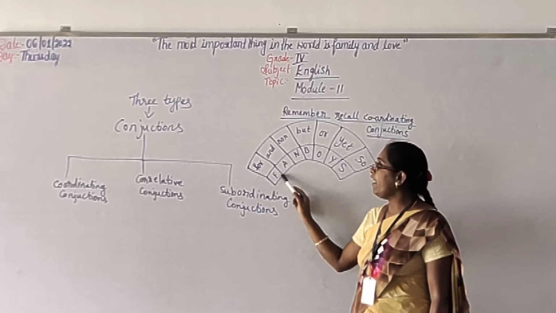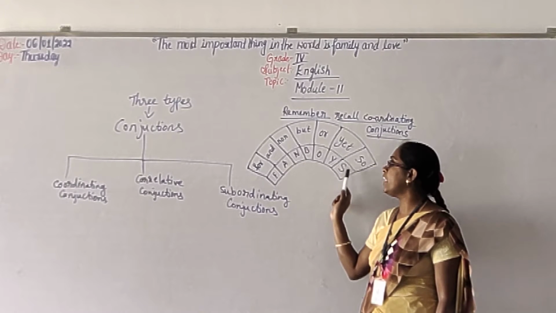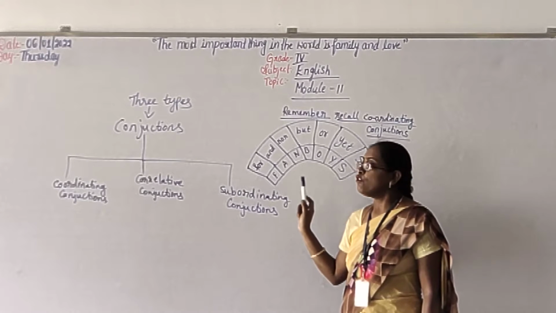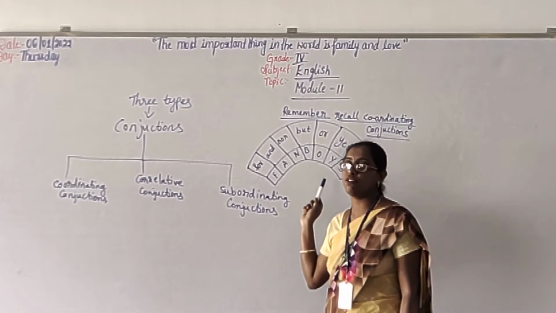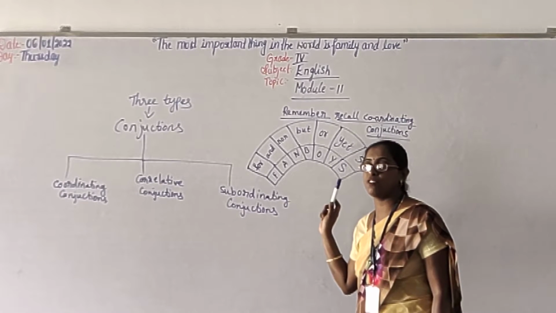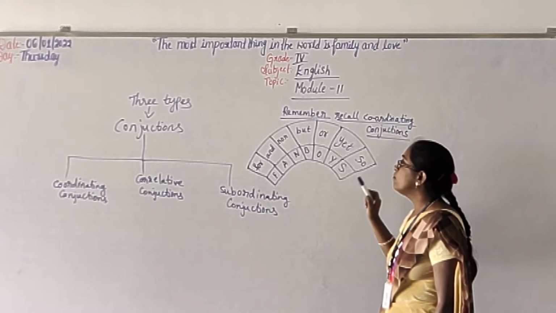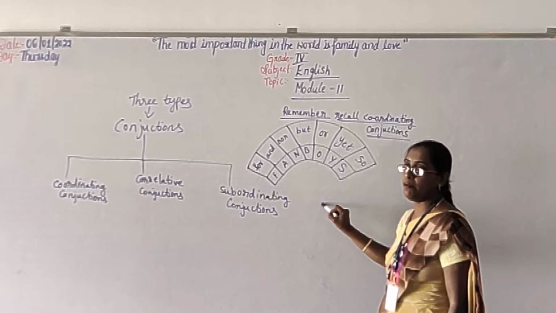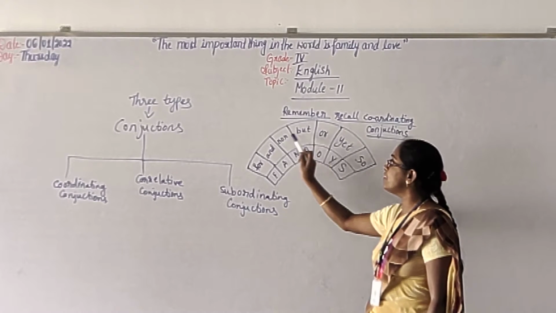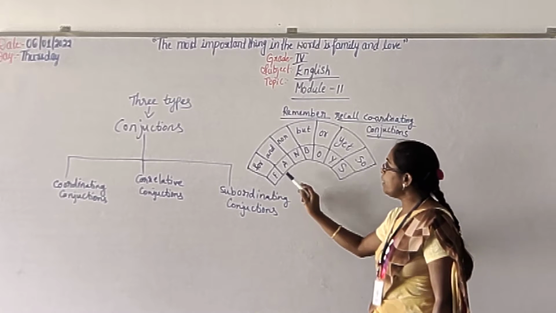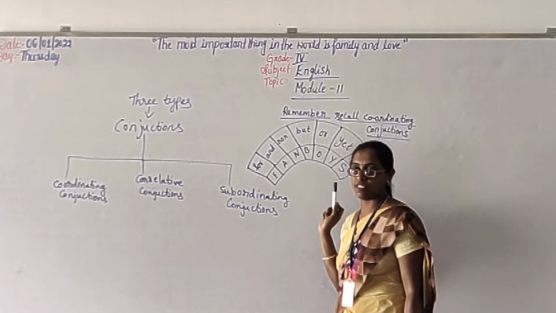If you remember FANBOYS, easily you will get it in your mind: F for for, A for and, N for nor, B for but, O for or, Y for yet, S for so. Okay, like that. So these all are coordinating conjunctions. You can keep it in mind. Easily you can tell which are coordinating conjunctions: for, and, nor, but, or, yet, so. You have to remember this. That is very important. It helps us recall coordinating conjunctions. Easy method: if you keep FANBOYS in your mind, easily you can tell the coordinating conjunctions.